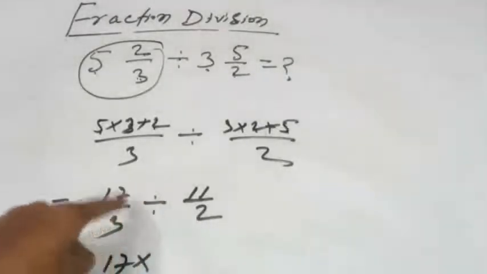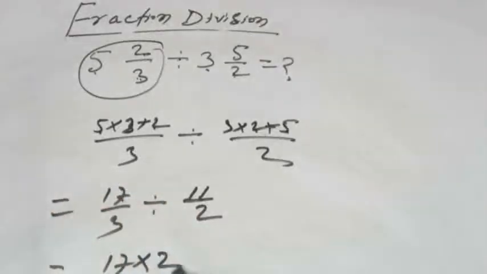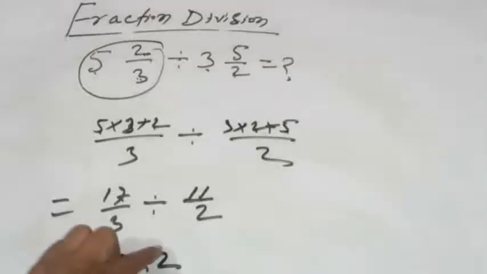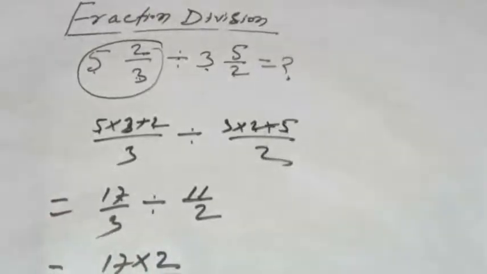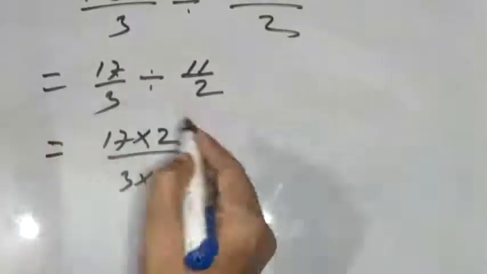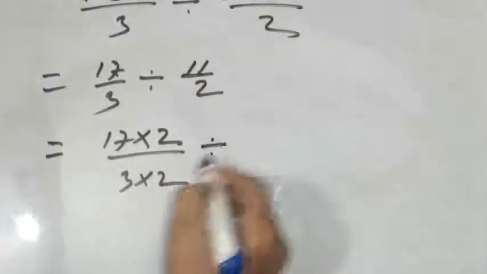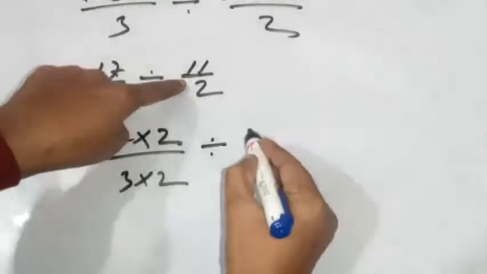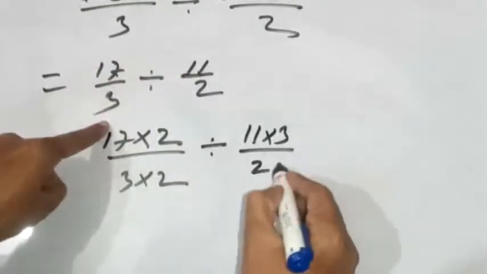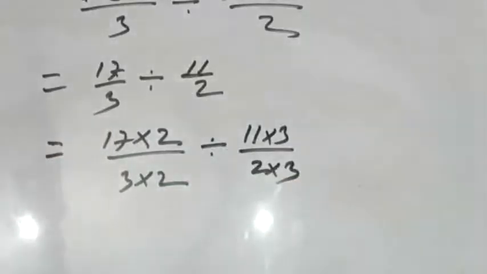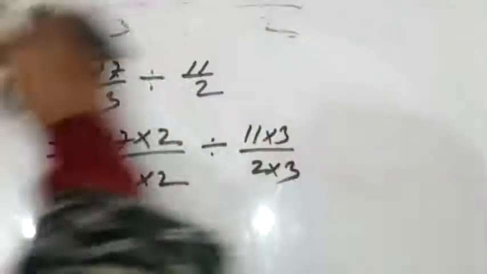So what you do, alternately, you can multiply by 2. 3 is also multiplied by 2. When both 2 will be cancelled, then you will get 17 by 3. This is the original form. See this one. Sign here division. Here see 11 multiply by 3 divided by 2 multiply by 3. Right? Now move ahead.